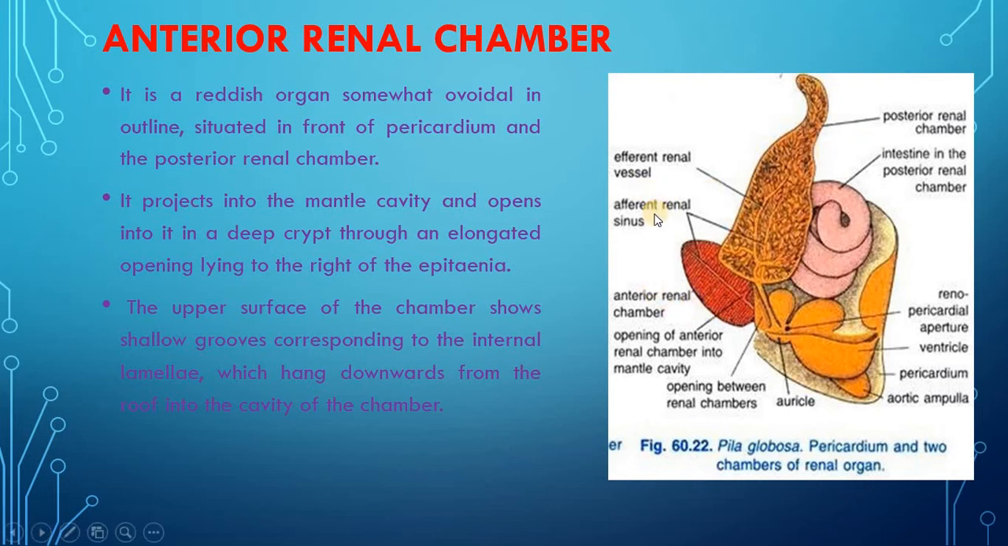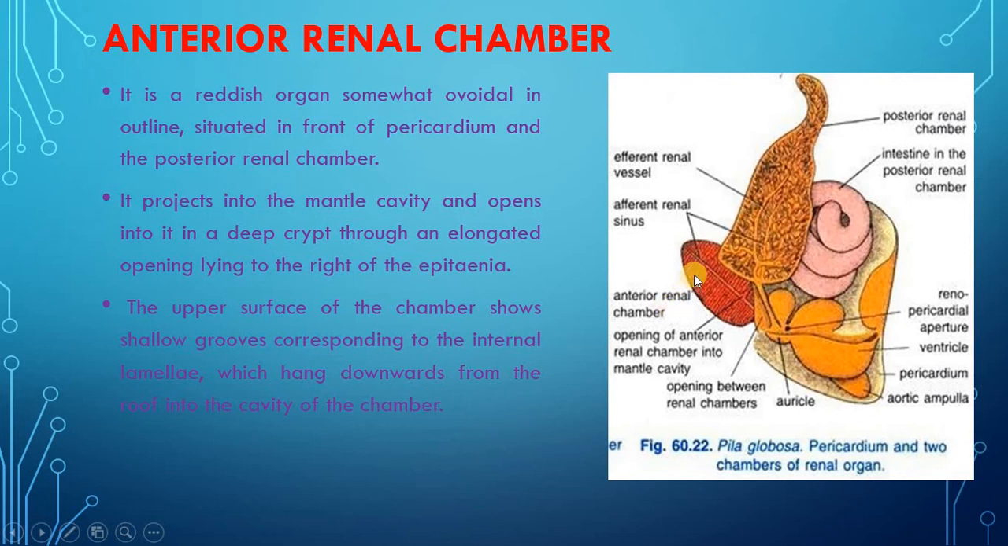Here you can see the afferent renal sinus in the anterior renal chamber, and there is an opening of the anterior renal chamber into the mantle cavity, and this is the opening between the two renal chambers, that is the anterior renal chamber and the posterior renal chamber. In the picture you can also see the posterior renal chamber, intestine in the posterior renal chamber, and renopericardial aperture. This is the ventricle, this is the pericardium.